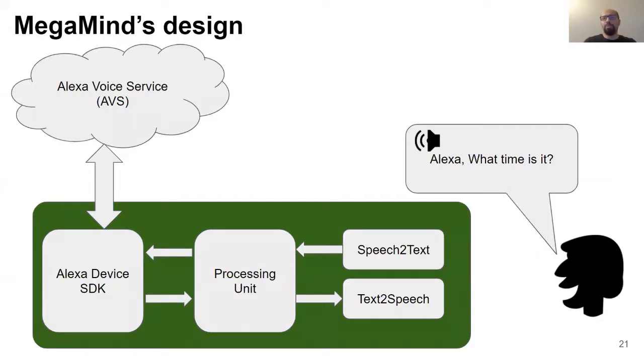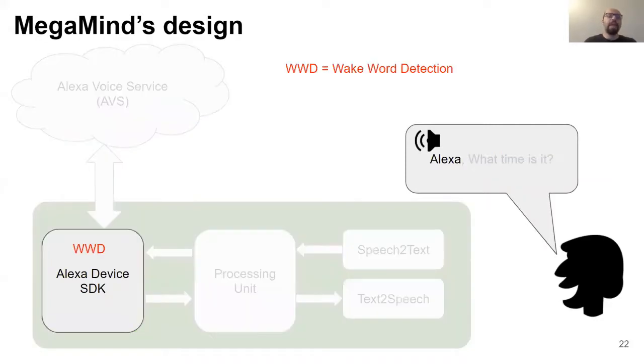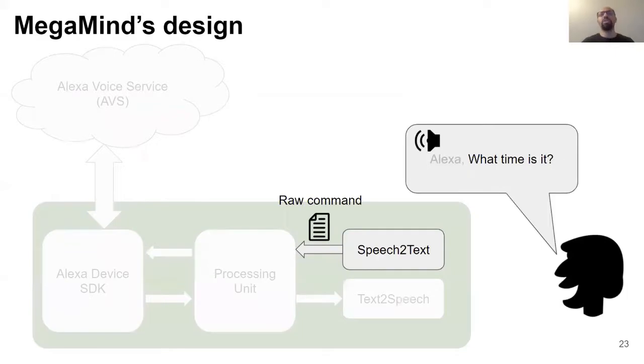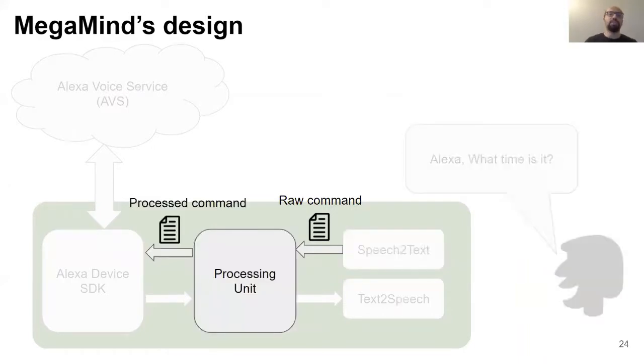MegaMind has several components. Let's see these components in action with a simple example. Alexa device SDK wake word detection gets triggered when a user says the word Alexa. Normally, this results in transferring the user's utterance in audio format to the AVS. However, in our solution, MegaMind captures the wake word detection signal and starts a local speech-to-text engine. The speech-to-text engine then transcribes the user's command and passes it to the MegaMind processing unit.